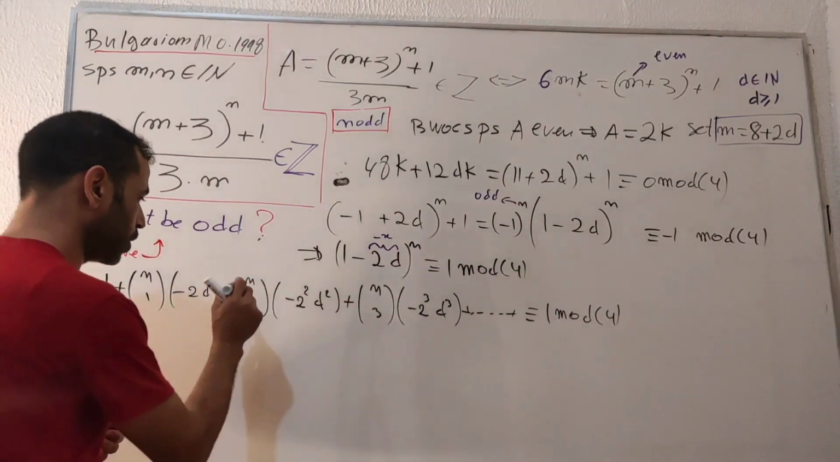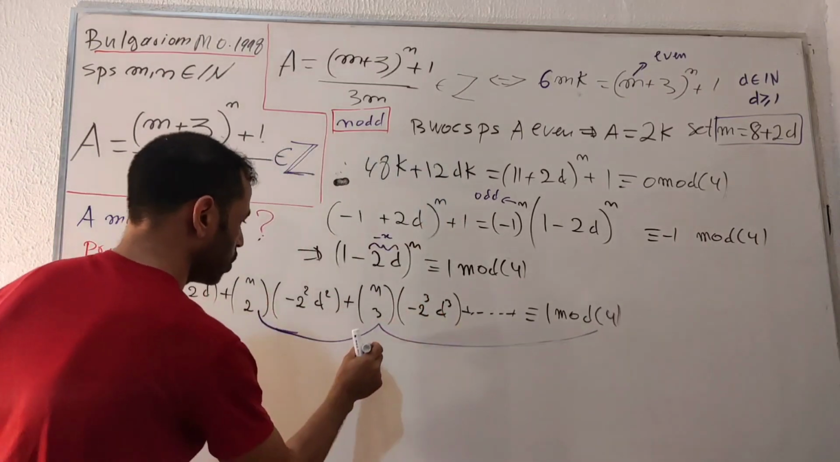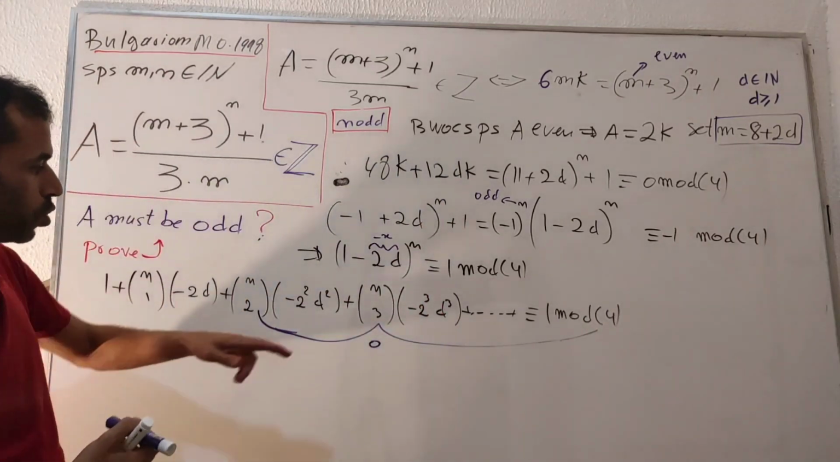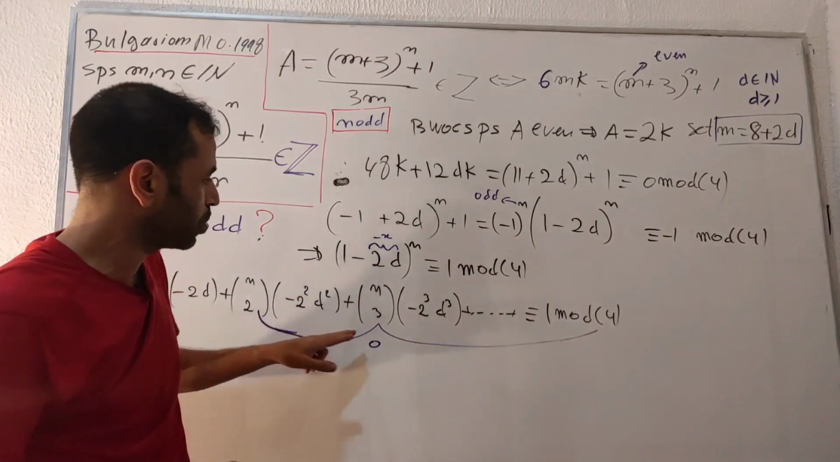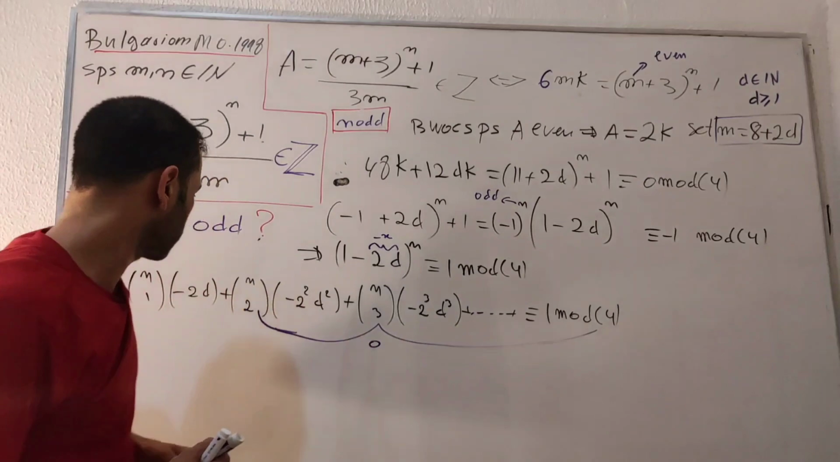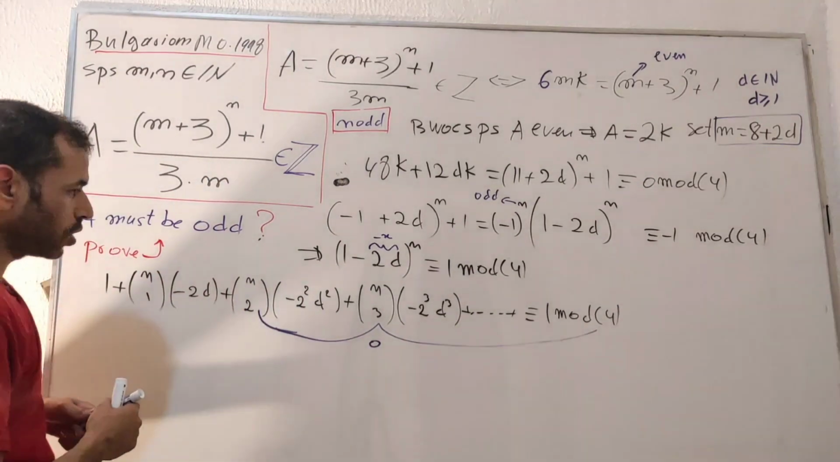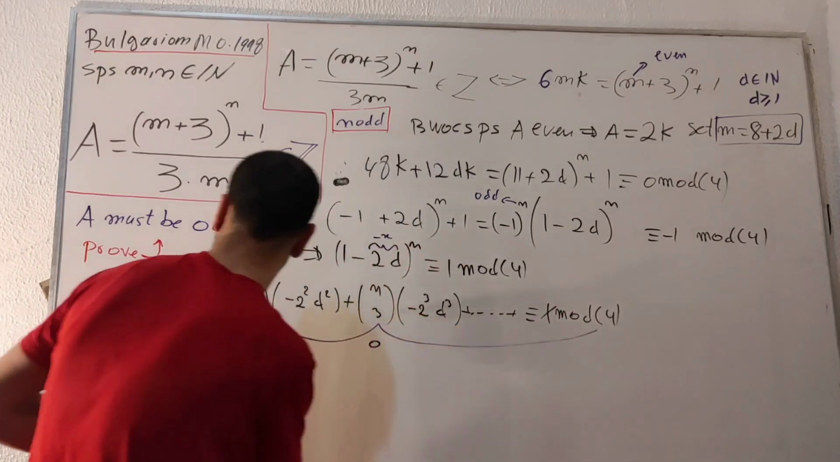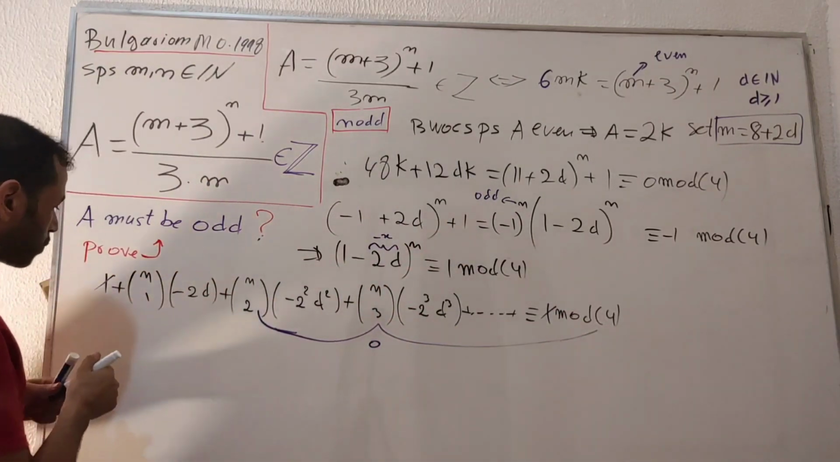If you take a look here, from here to here is 0 mod 4, because we have number 2 squared here. Each term is divisible by number 4, all the way down. So I will be left with this one, and also number 1 will be cancelled out from left and right. I will be left with this one.